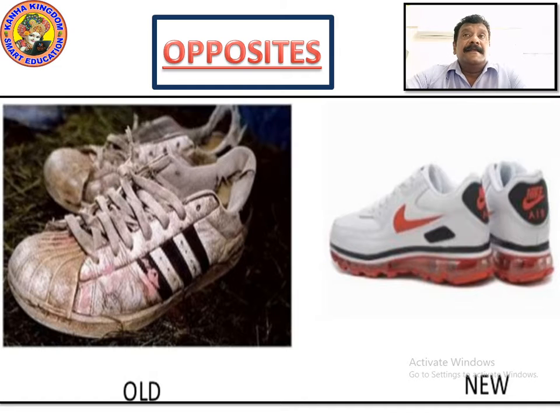Can we wear worn out shoes? No. This is an old one. OLD, old. The other one which you can see is totally new. When you say new, this is for regular use. When things get old, what do we do? We scrap that thing, keep it aside and take a new thing.